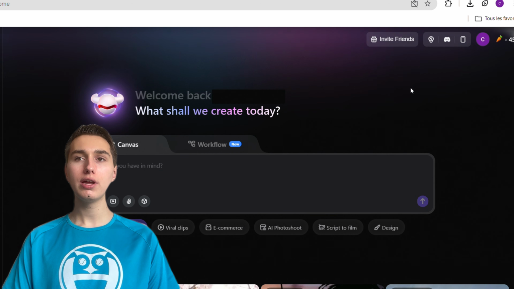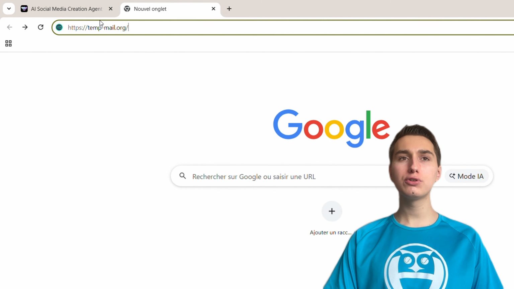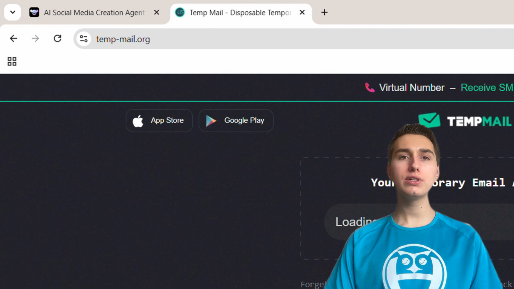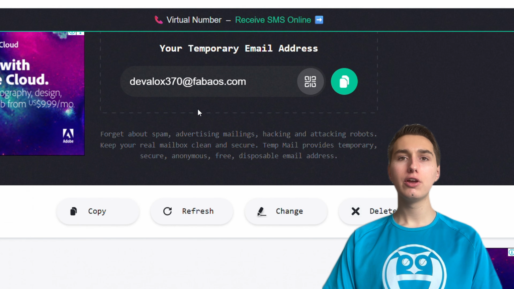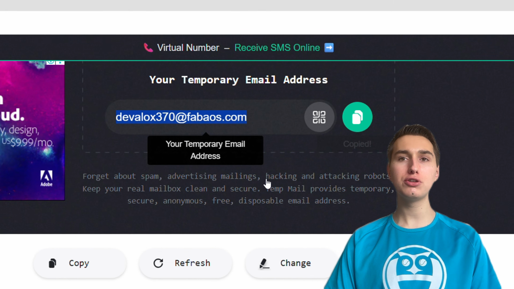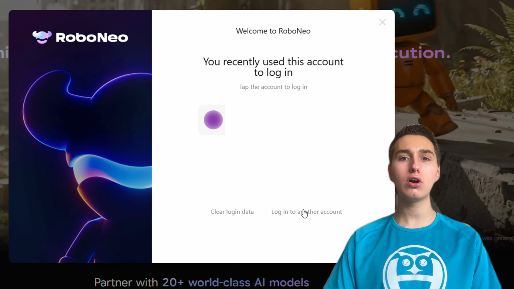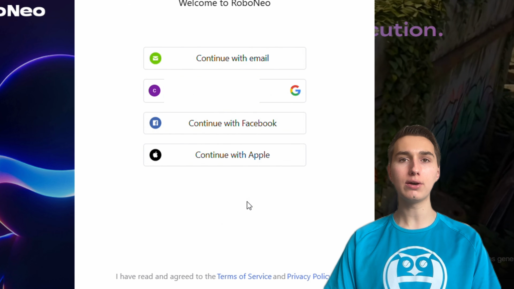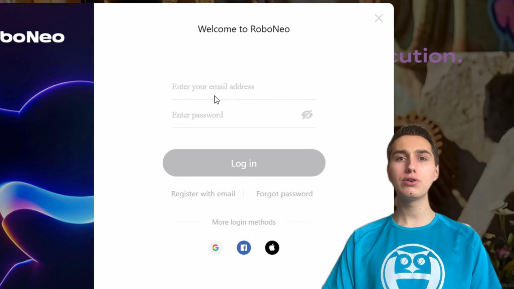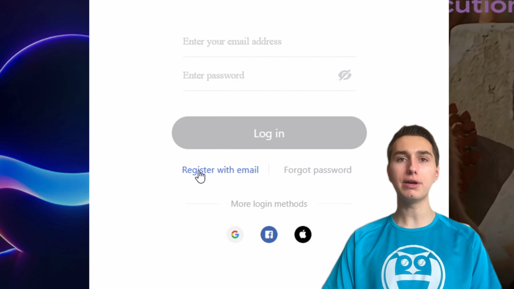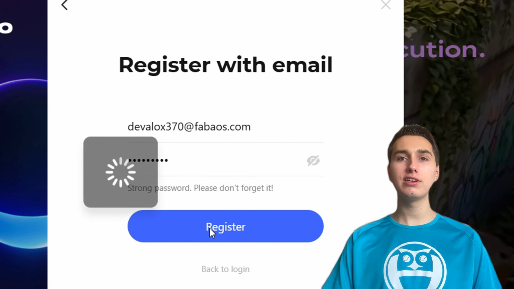So what you can do is go on your account and go on log out. You have to go on this website and you will get a temporary email address. So one address is being generated. You can copy it and you can go back to the website. You can click on login and you have to click on login to another account. And this time you have to click on continue with email and you have to go on register with email. You add your temporary email with a password and you can click on register.